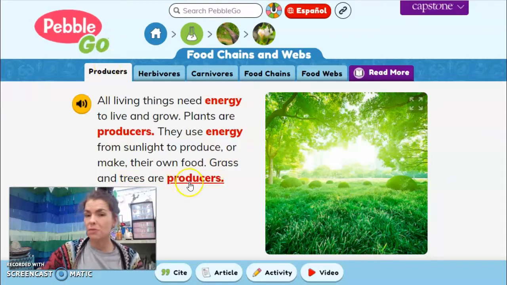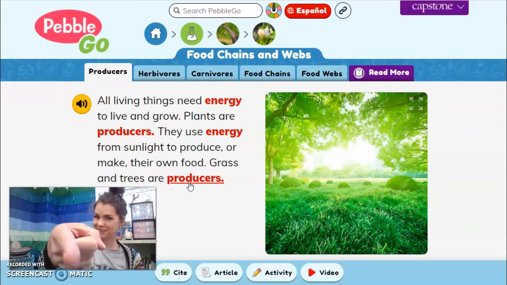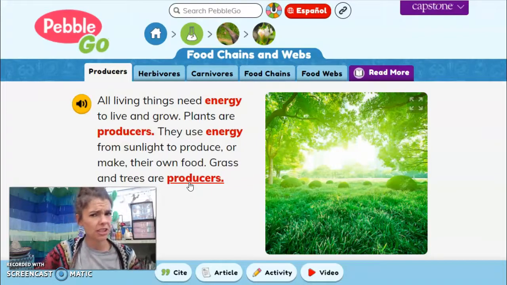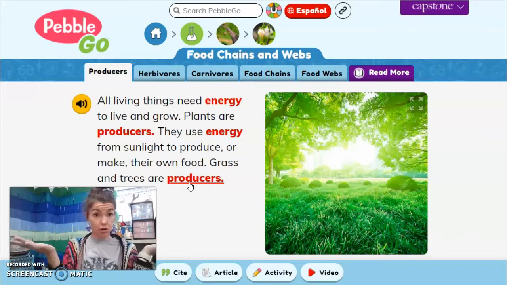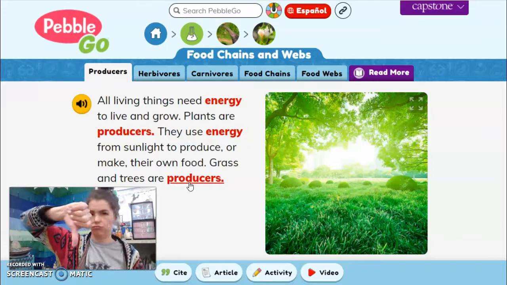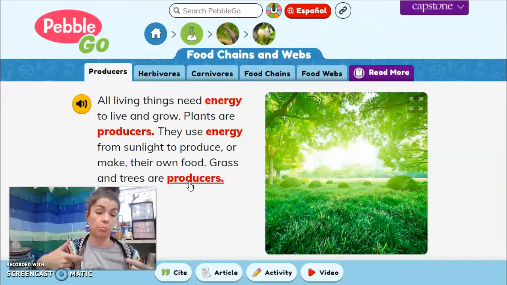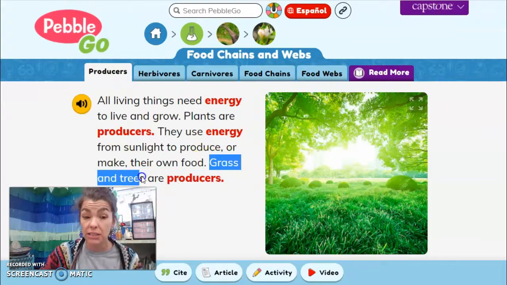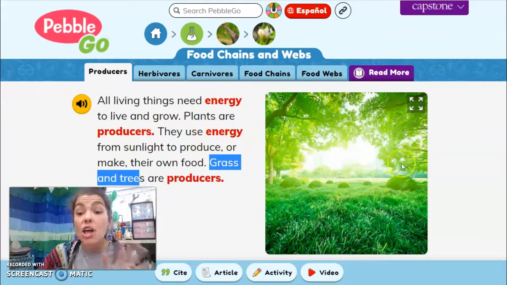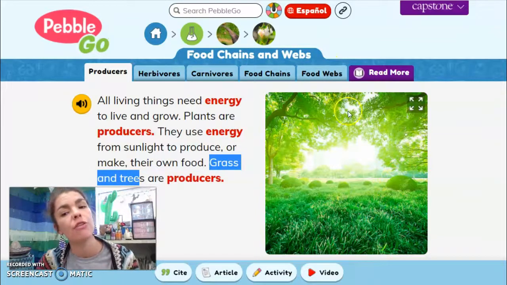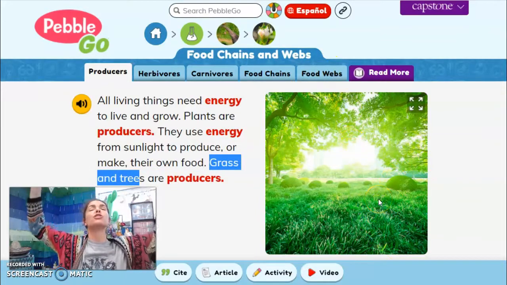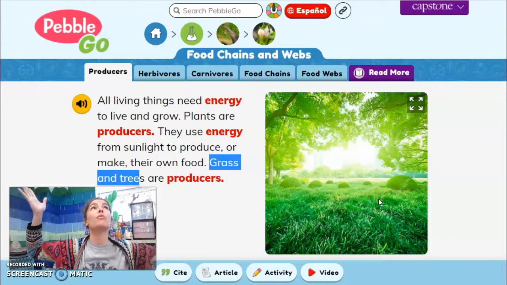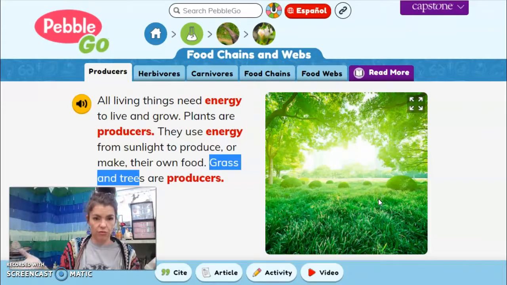Say that P word with me. Producer. Are you a producer? Do you take in the sun and make your own food? We are not producers. But like it says here, grass and trees are producers. All these plants you see in this beautiful photo are producers. They're soaking up energy from the what? The sun. And they make their own food.